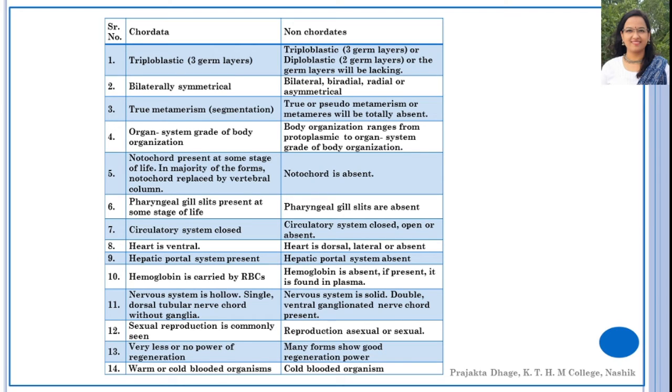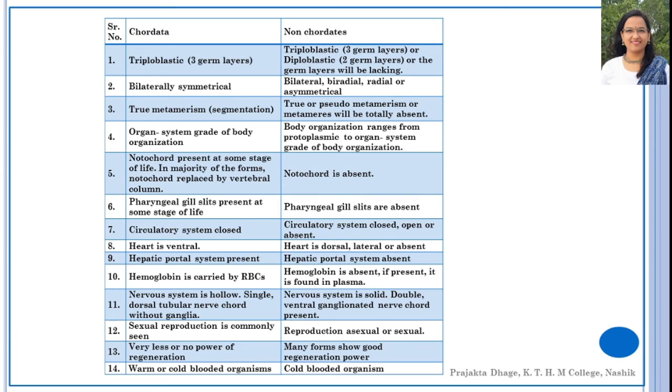The first thing is that chordates are triploblastic, that is they have 3 germ layers, whereas non-chordates may be triploblastic, diploblastic, or in some forms the germ layers will be lacking. Chordates are bilaterally symmetrical, whereas non-chordates may show bilateral symmetry, biradial symmetry, radial symmetry, or they may be totally asymmetrical.